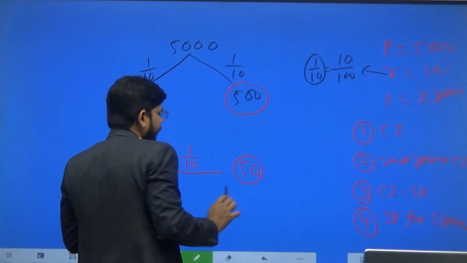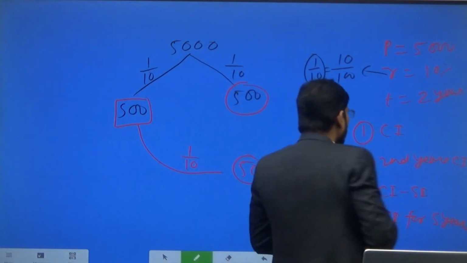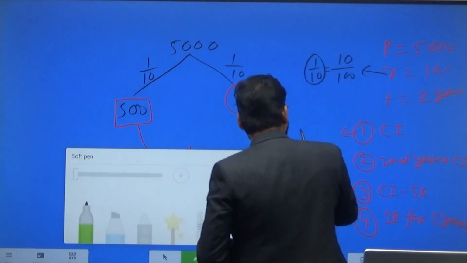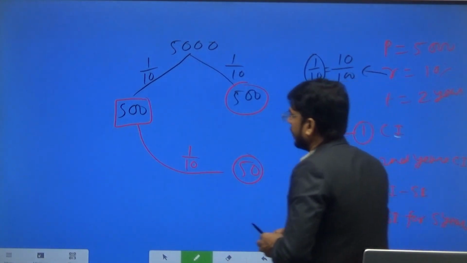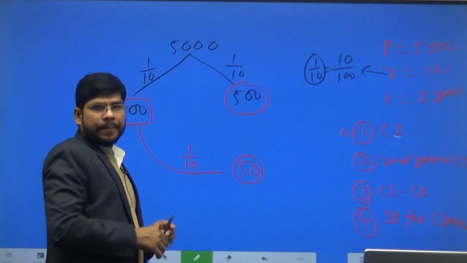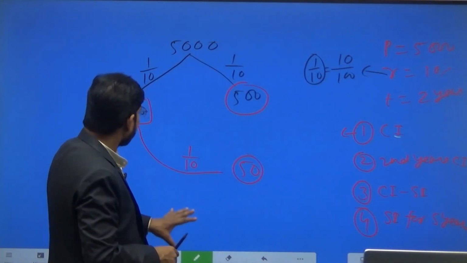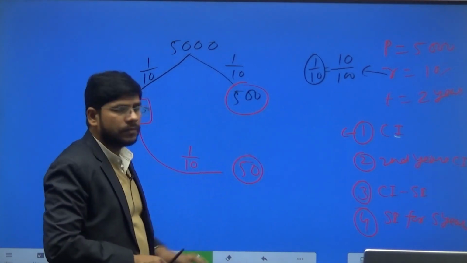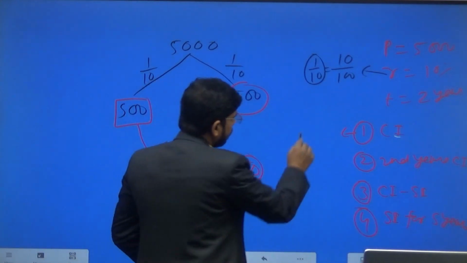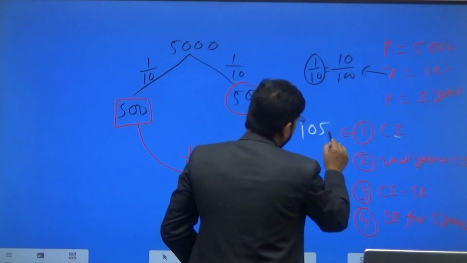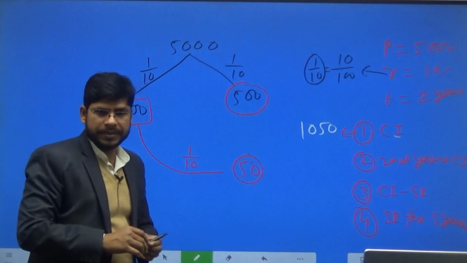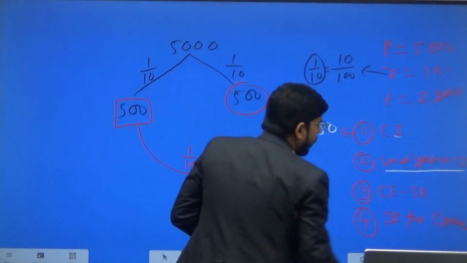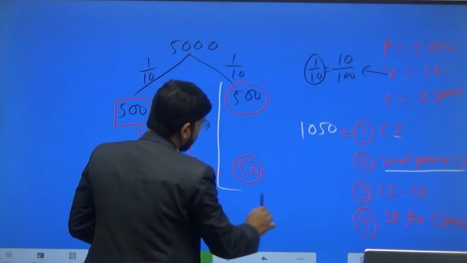Clear? Now what will be the total compound interest here? Total compound interest is 500 plus 500 plus 50, so 1050 rupees. Now, what will be the second year's compound interest?